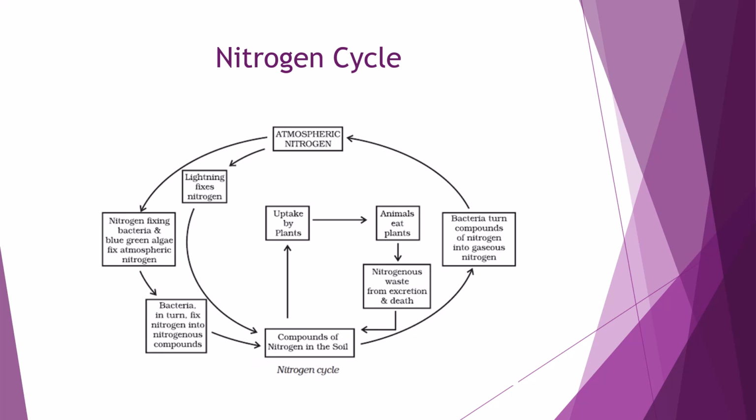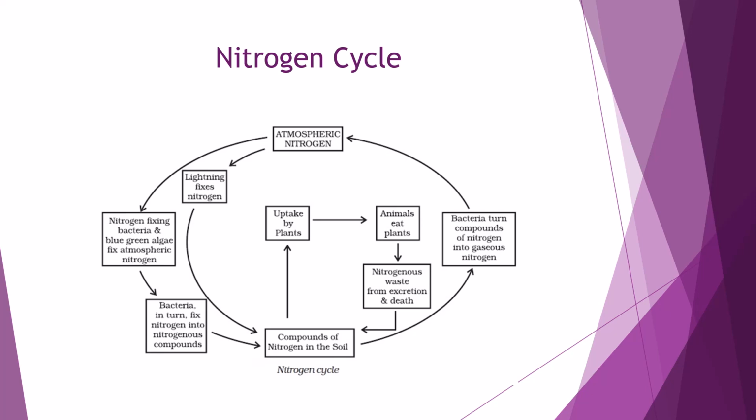Animals produce nitrogenous waste from excretion and death, which again comes back to the soil as compounds of nitrogen, and then is again taken up by plants. And from the soil, bacteria turn compounds of nitrogen into gaseous nitrogen.